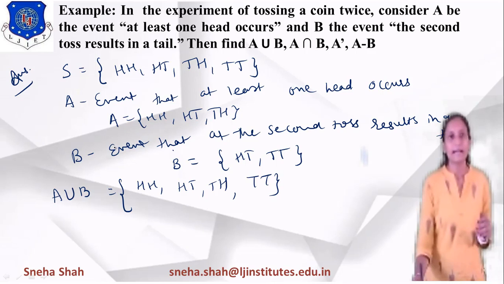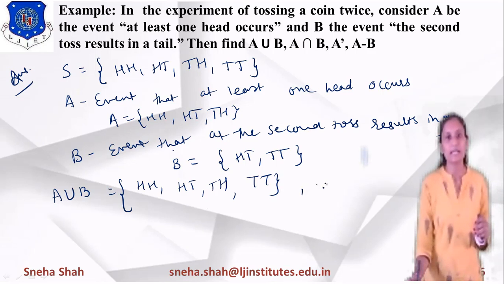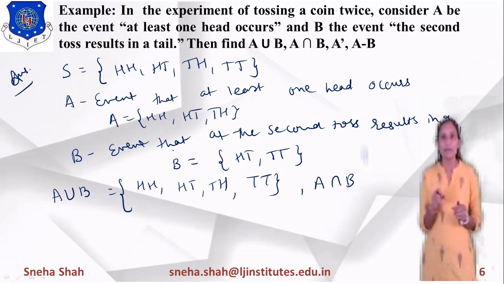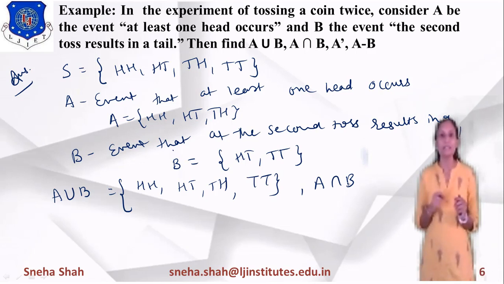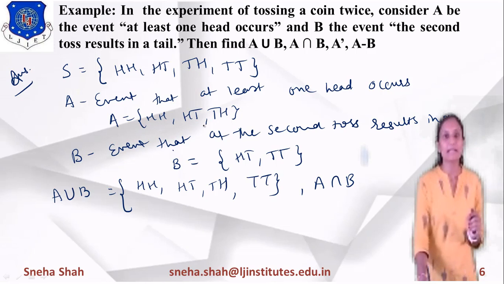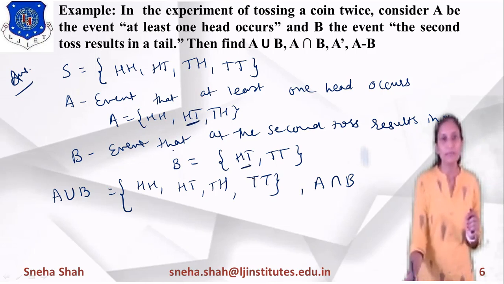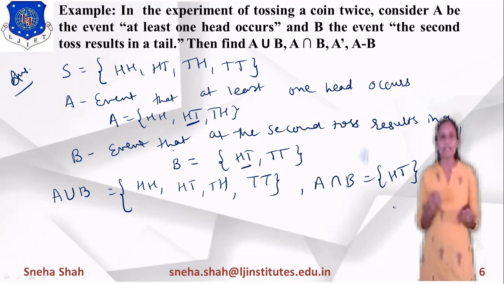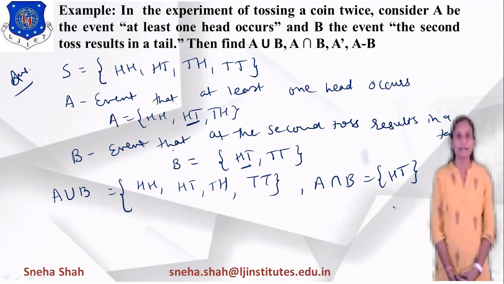Now if you want to find A intersection B, what is the meaning of A intersection B? If we are taking the common part between A and B, then it is considered as A intersection B. Now you can see that from events A and B, which part is common? HT is common in both the events, right? So A intersection B will be considered as HT.